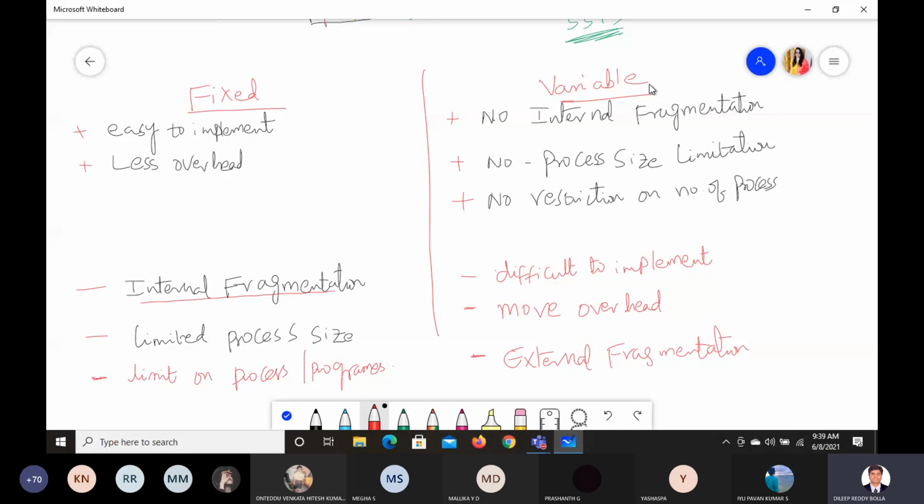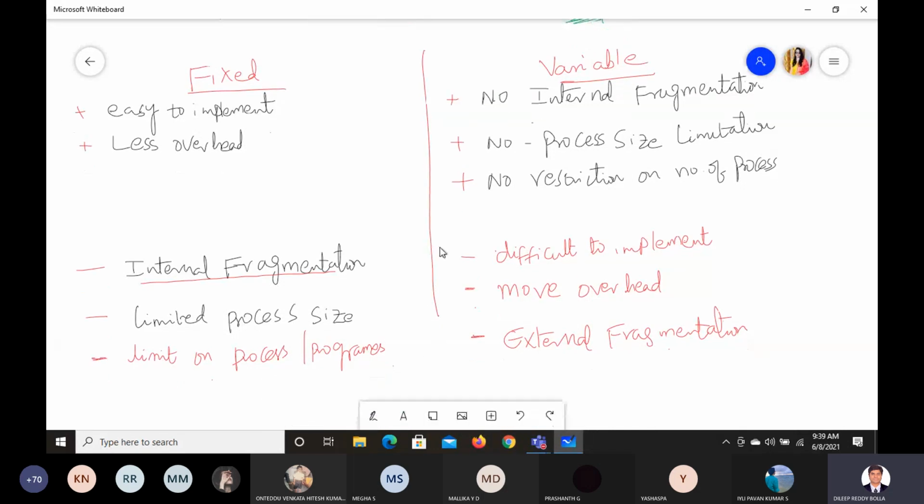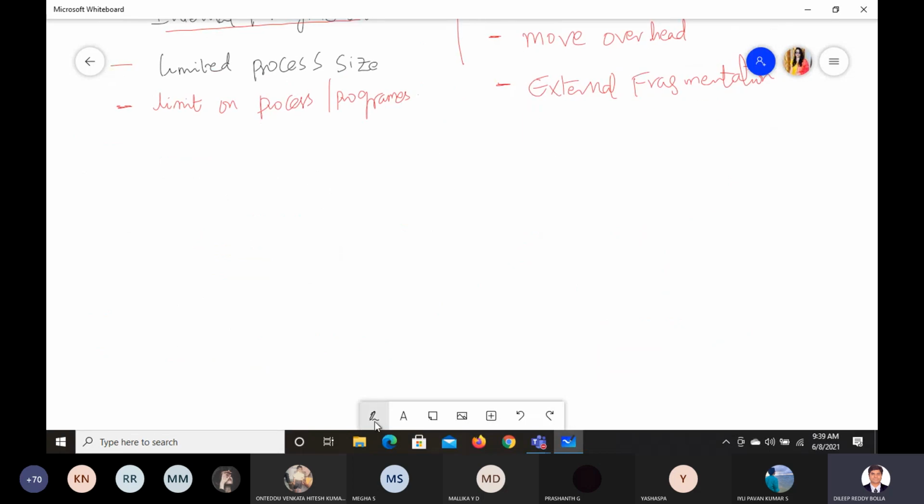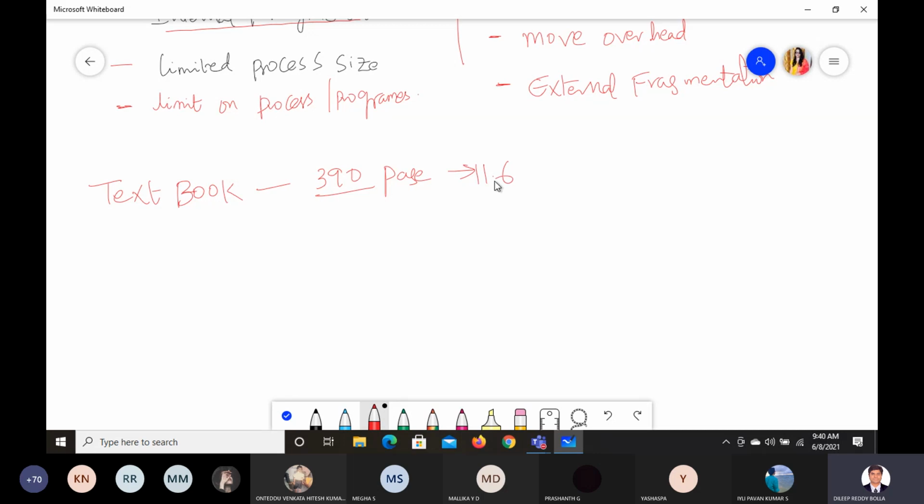So today's task for you after the class is to take the textbook and read it, today only. The textbook, let us say page number 390. You can see this 11.6 section. This will talk about contiguous memory allocation.